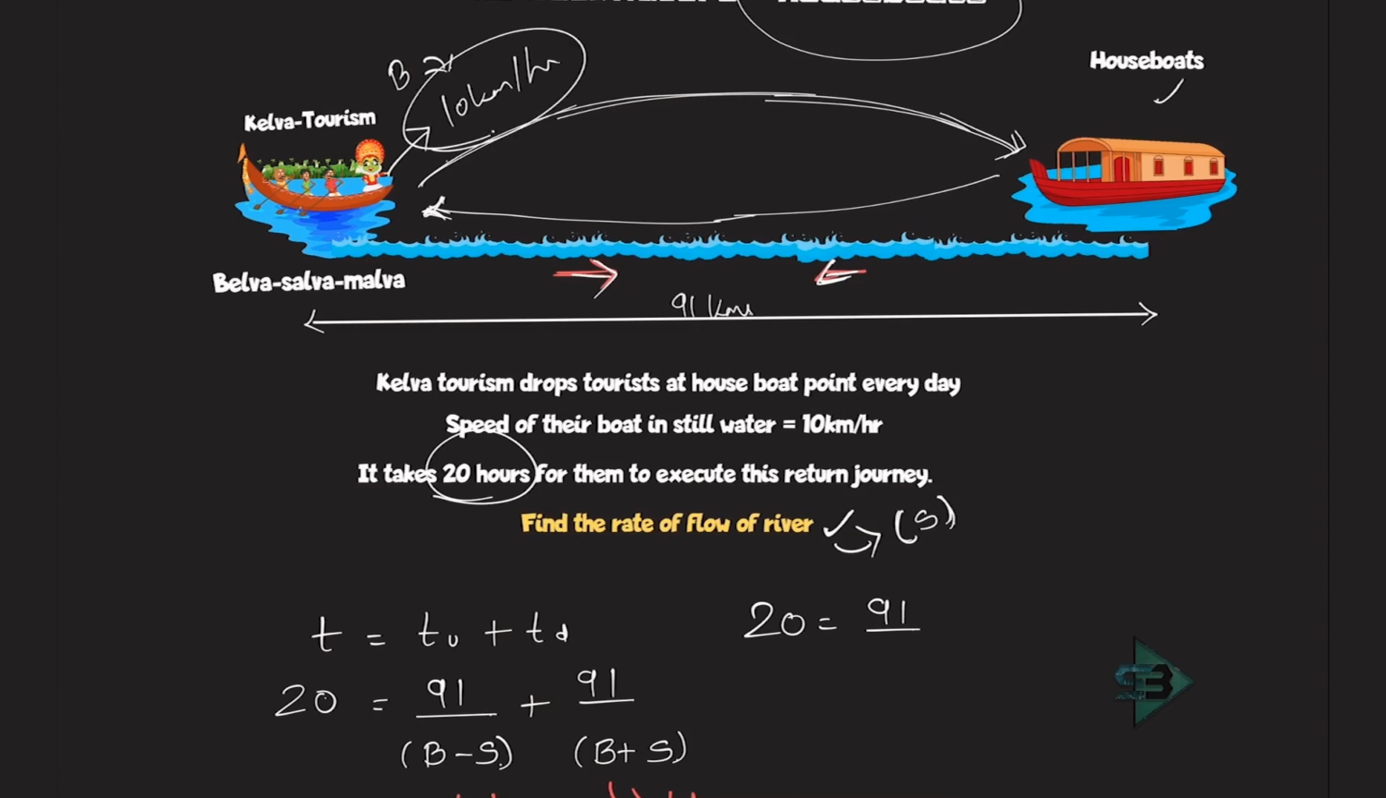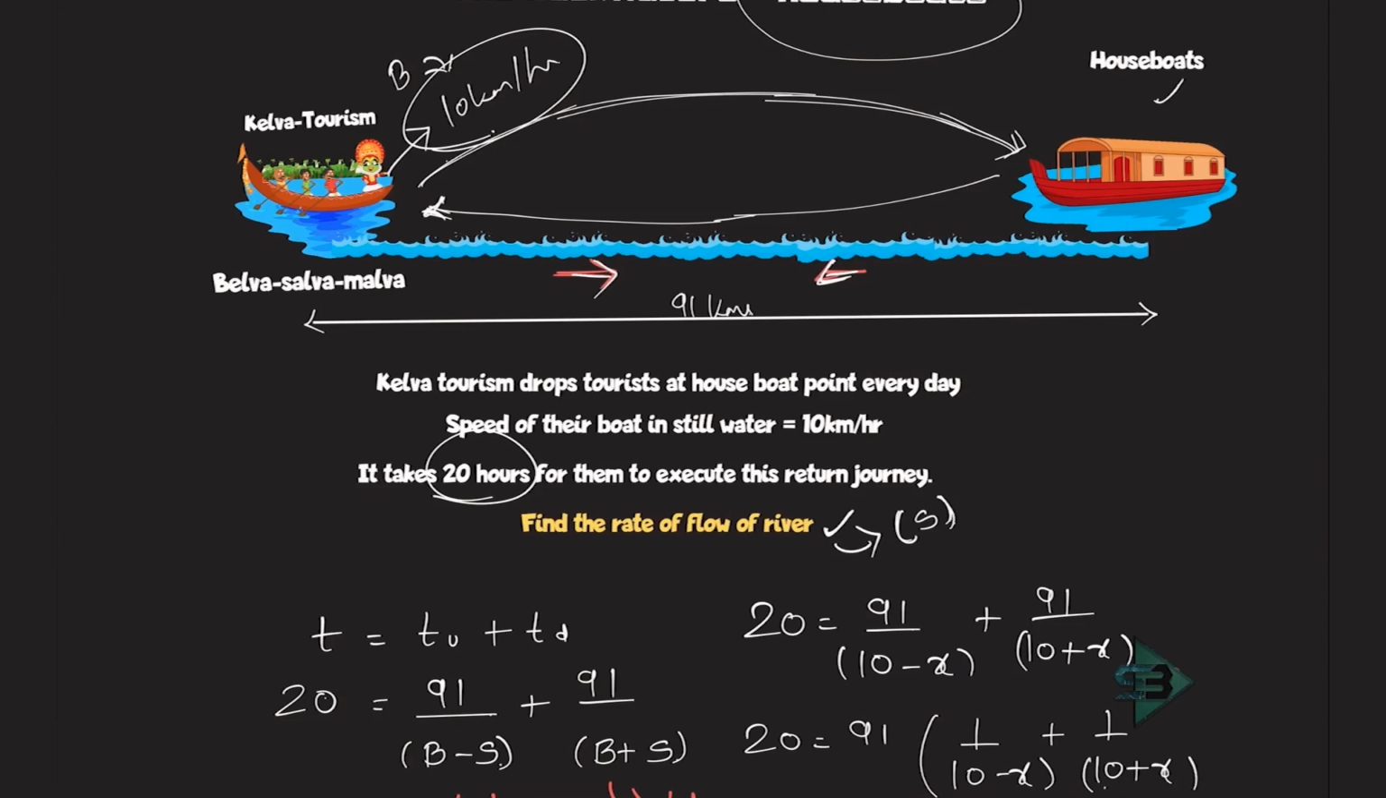So I'll write this as 10. I'll write the speed of the stream as say X. 10 minus X plus 91 upon 10 plus X, and that's what my equation turns out to be. Now it's all about solving this. Take 20 as common. Take 91 out from here. What are you left with? 1 upon 10 minus X plus 1 upon 10 plus X.